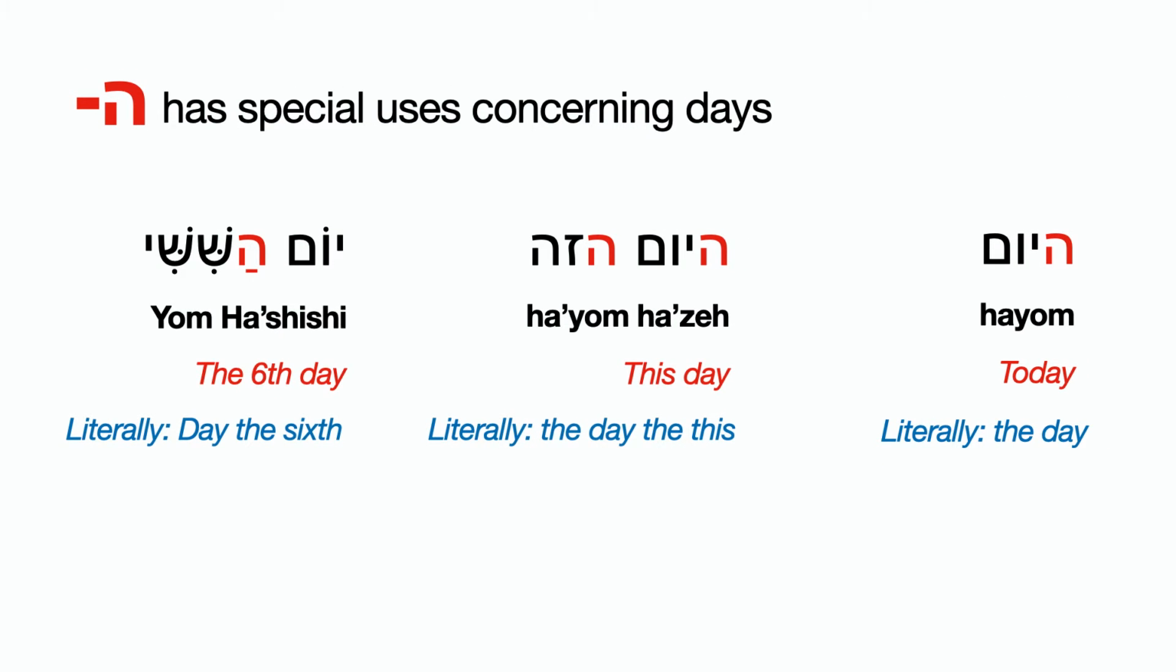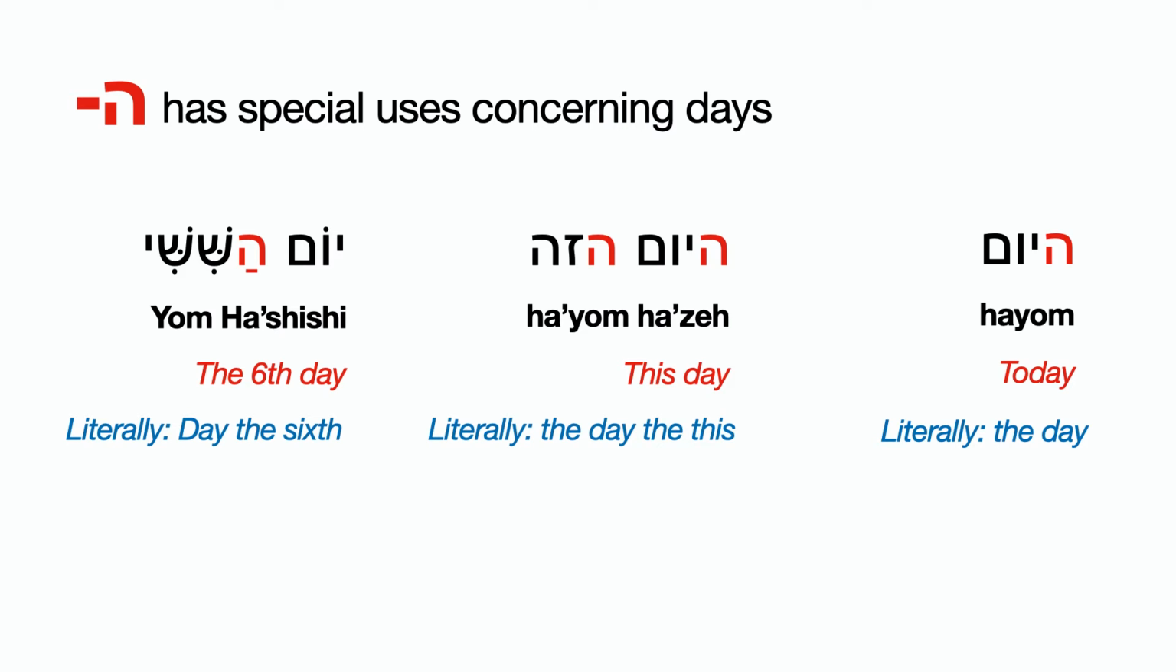Ha, in fact, has special uses concerning days. So these are words to know. Hayom. Hayom is the Hebrew word that means today. So it starts with a ha. And when we hear Hayom Hazeh, this day, that means this day. Literally, it's saying the day, the this. Okay, but what it's really saying is this day. Hayom Hazeh, this day.